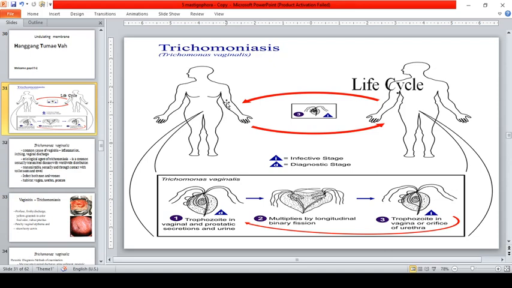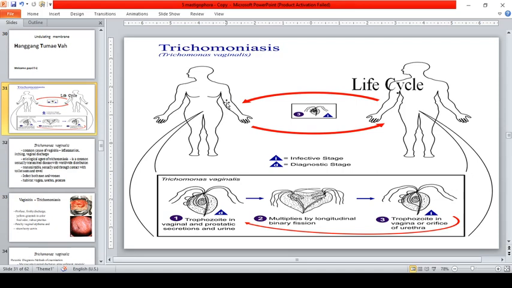Okay? So, ma'am, how about if the infected individual has oral sex? Can it be transferred when the trophozoite infects his mouth and he kisses his other partner? Let's say he's a cheater. Definitely not, guys. Because the Trichomonas vaginalis can only be transferred through sexual contact.